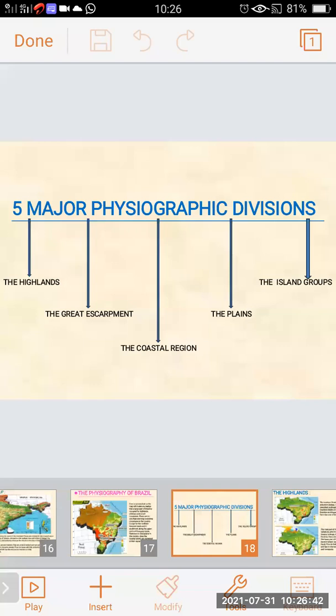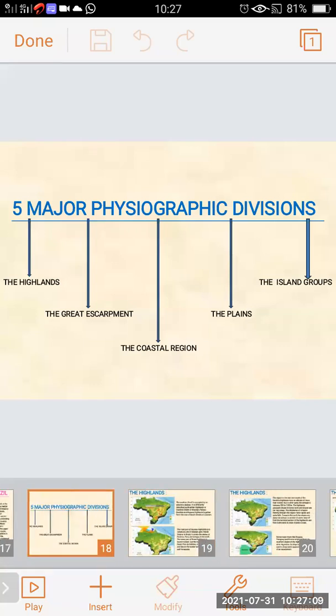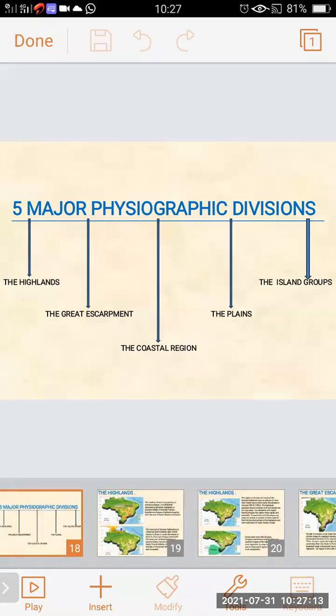There are five major physiographic divisions of Brazil: the highland, the great escarpment, the coastal region, the plain, and the island group.